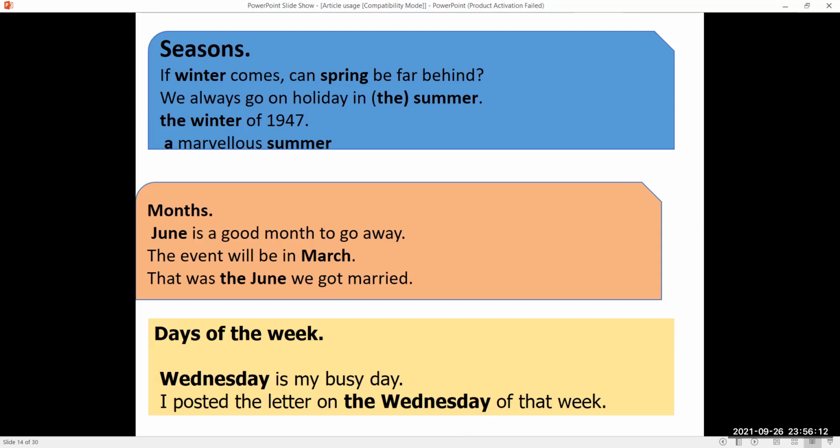In months, June is a good month to go away. The event will be in March. That was the June we got married. So in the June we have used the definite article the before the month June to specify it. Similarly, in the days of the week, Wednesday is my busy day. I'll post it later on the Wednesday of that week.